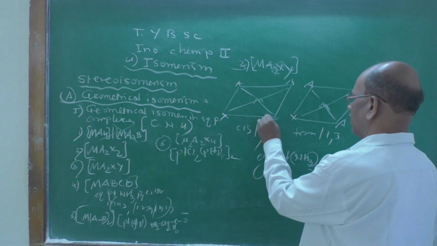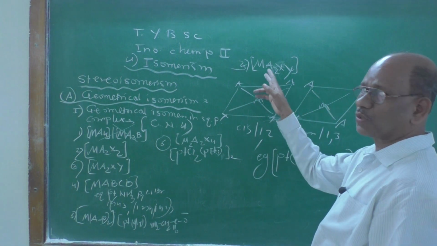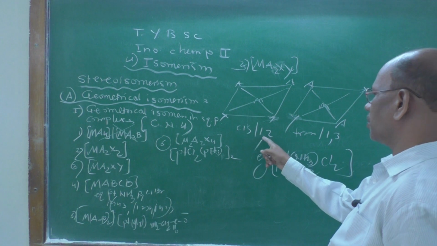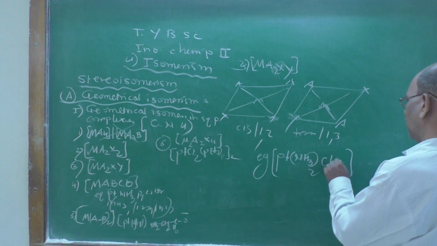So here Y is there. Here Y is there. So again it also shows cis-trans isomerism. As an example, we can consider cis or 1,2 and trans or 1,3. Example we can consider